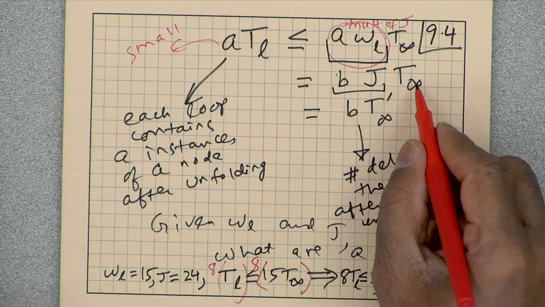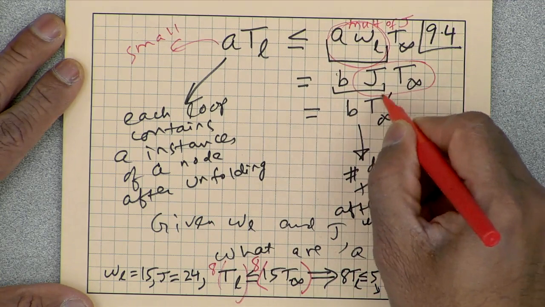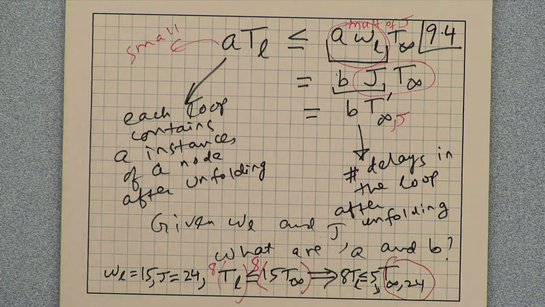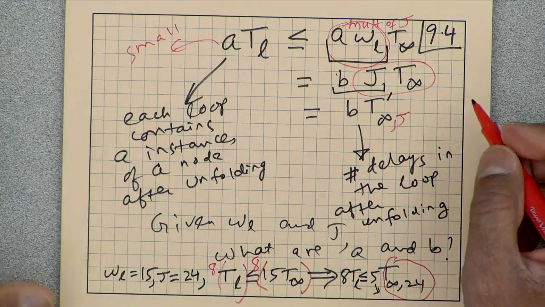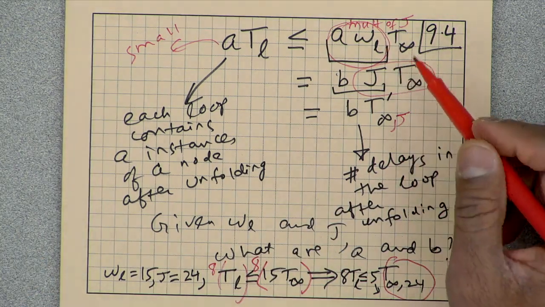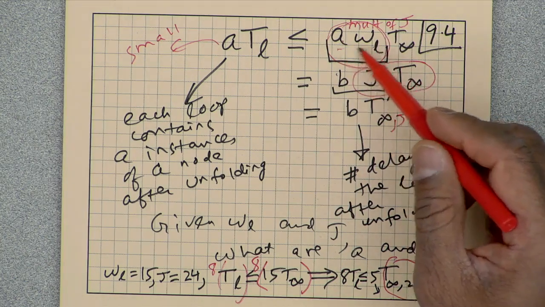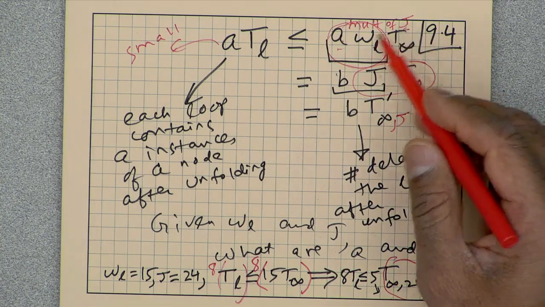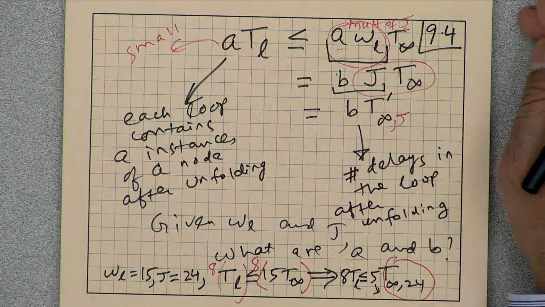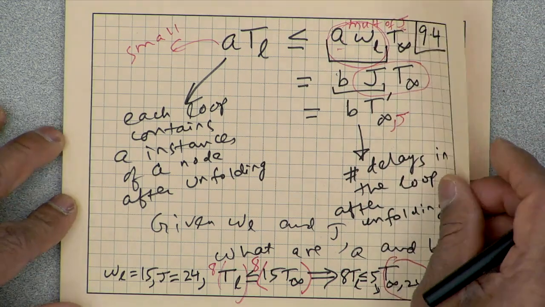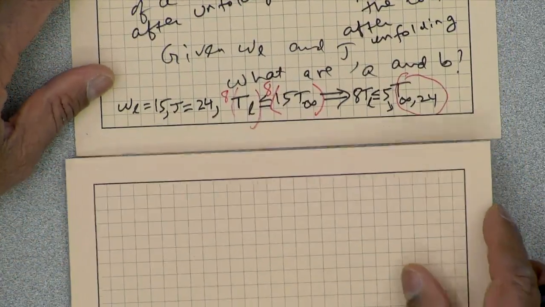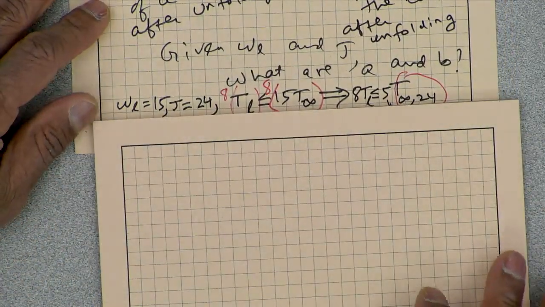So, I can write that as B times J T infinity, and these two together become T infinity prime comma J. So what is the smallest A so that A times W L is a multiple of J? Any thoughts? Go ahead. Least common multiple. That is right.